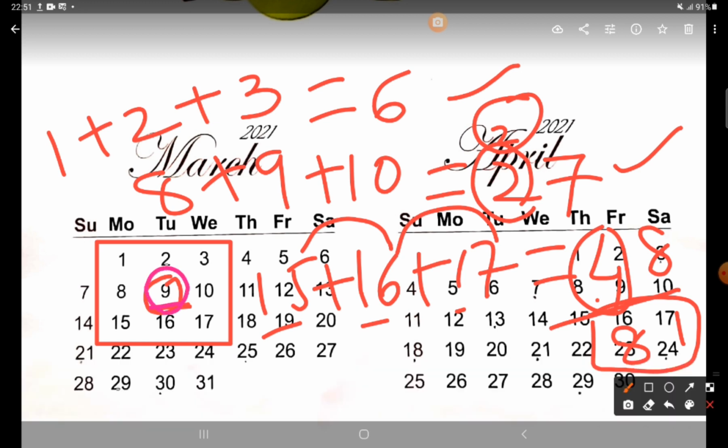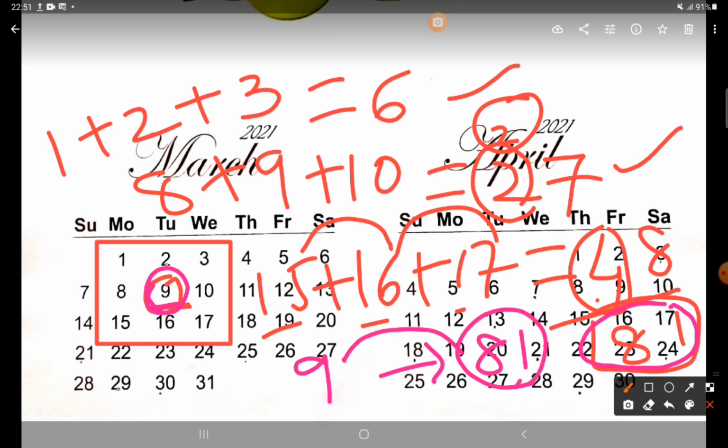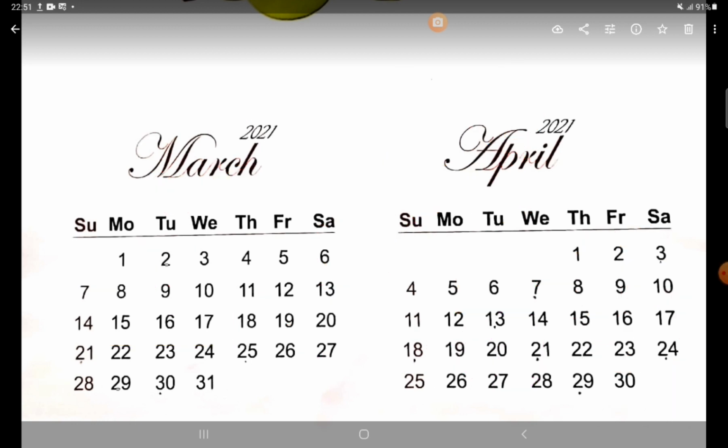So ये जो 9 है और ये जो 81 है, दोनों में क्या relation है? So 9 and this answer is 81. So this 81 is 9 times this. So 9 9s is 81. So this way, if you take any 3x3 grid and if you add all the numbers, जो भी आपका आंसर आएगा वो जो मिडल नंबर है उसका 9 टाइम्स आएगा. Let us check it with one more example.